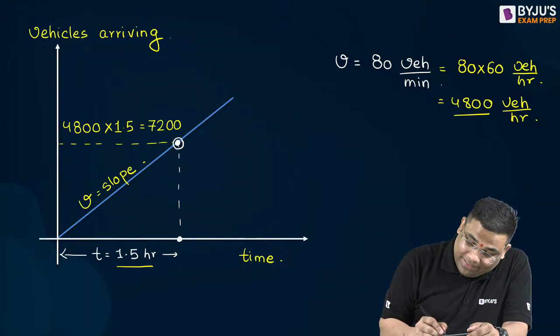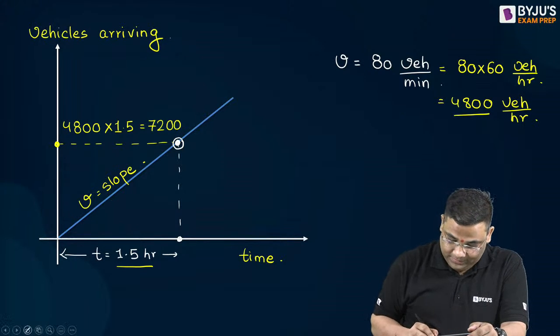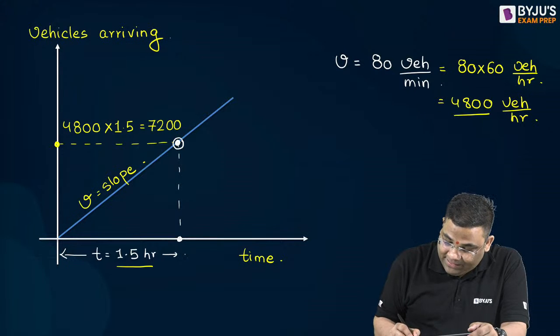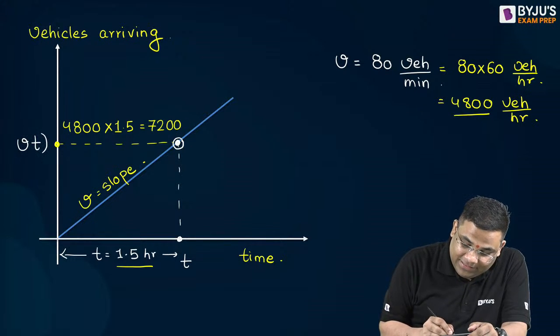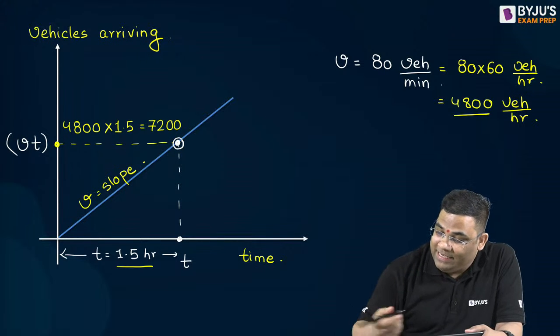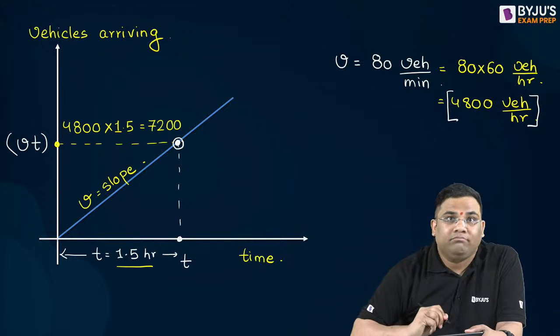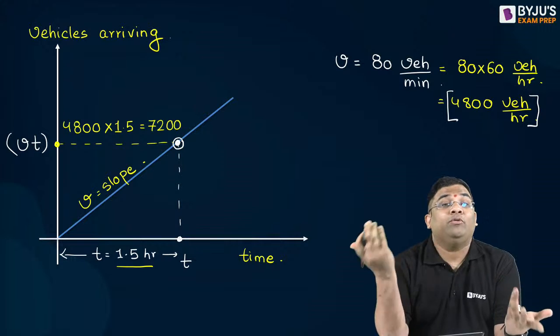So that means if I am seeing this particular coordinate, if this is time t, this will be V into t. Only what I did, I converted this V in vehicle per hour and I multiplied time. So this is V into t.